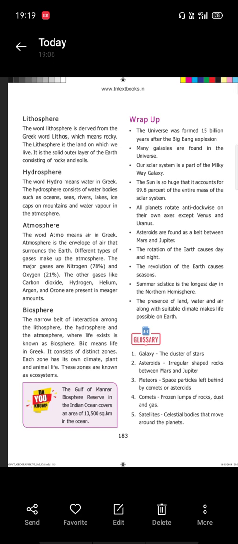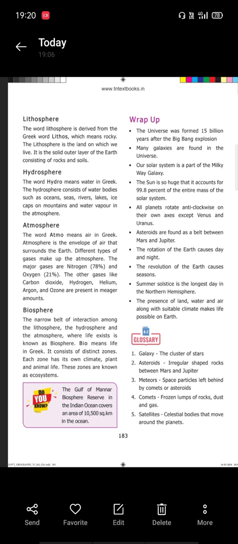Now third one is atmosphere. The word atmo means air in Greek. Atmosphere is the envelope of air that surrounds the Earth. Different types of gases make up the atmosphere. The major gases are hydrogen, oxygen, etc. Now biosphere. The narrow belt of interaction among the lithosphere, the hydrosphere and the atmosphere where life exists